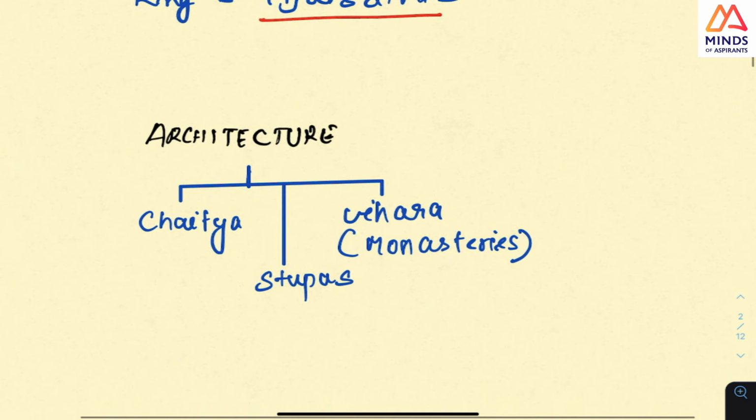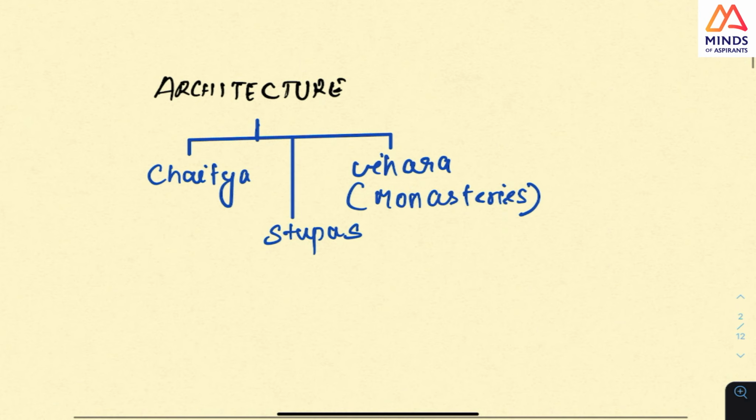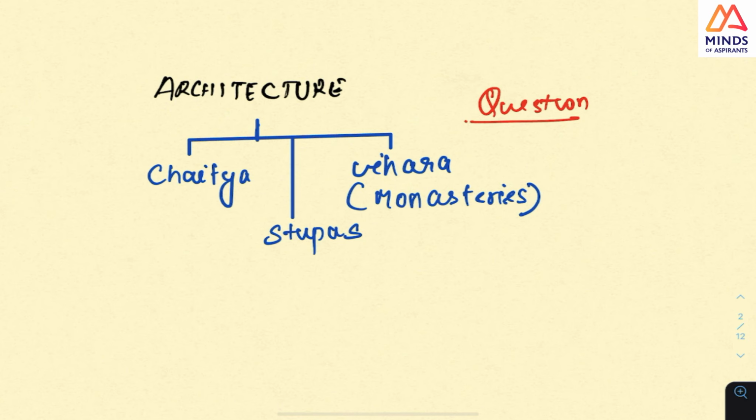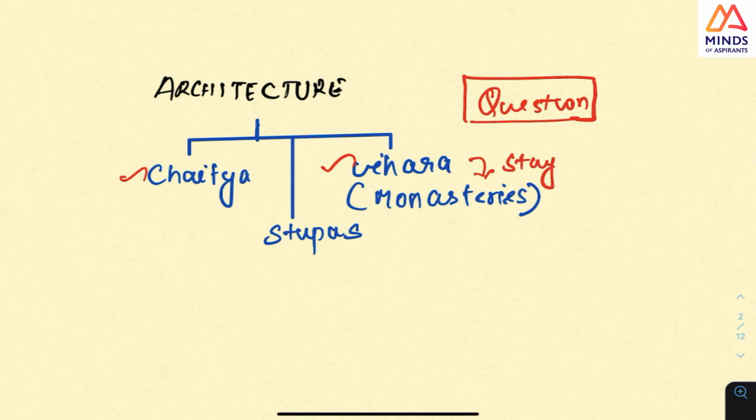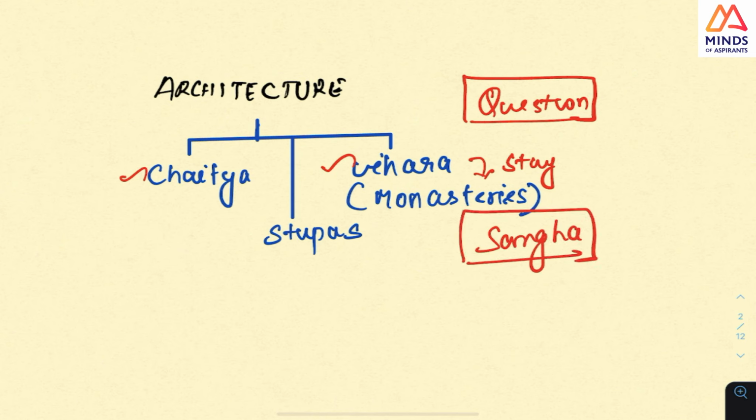Next we will go to the architecture. Architecture also has been asked as a question in the preliminary examination. The basic difference is that the Vihara and Chaitya, this is the place of stay. After Buddha goes, there is a Sangha. They will form a Sangha or the Buddhist monastery where the monks can become members. But where do they stay? They stay in the Vihara, and where do they pray? It is in the Chaitya. So this basic difference you should know.